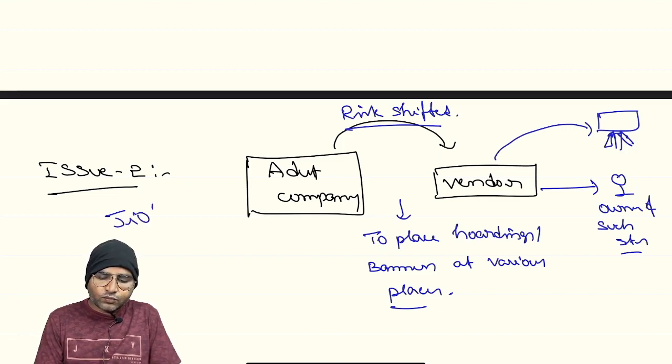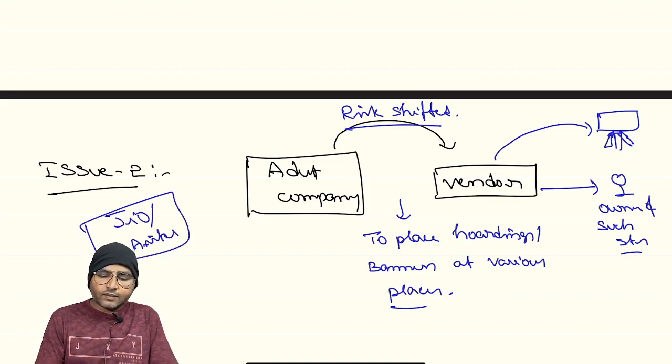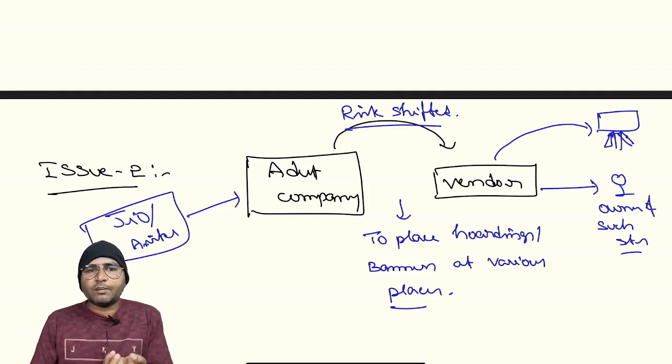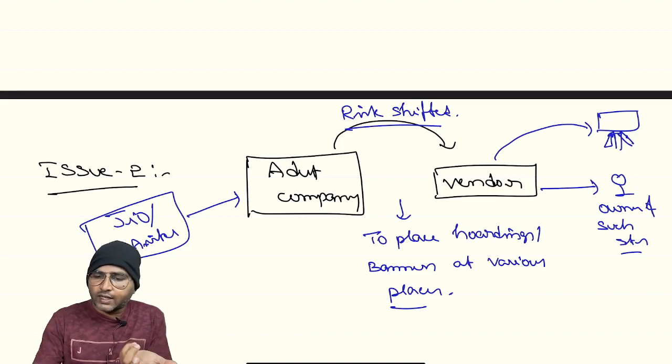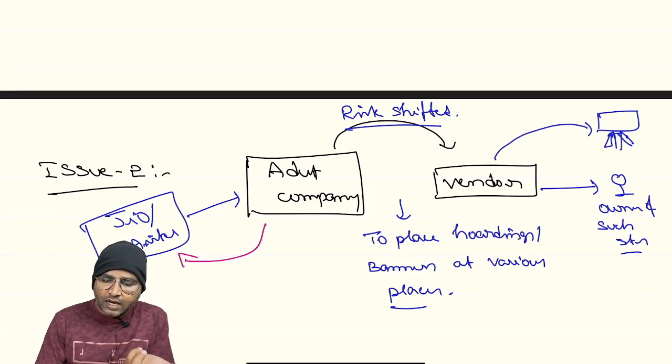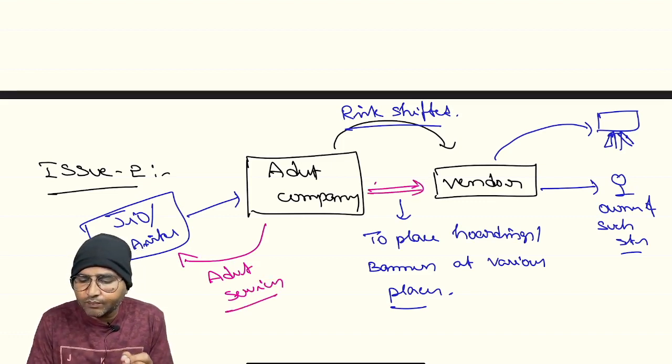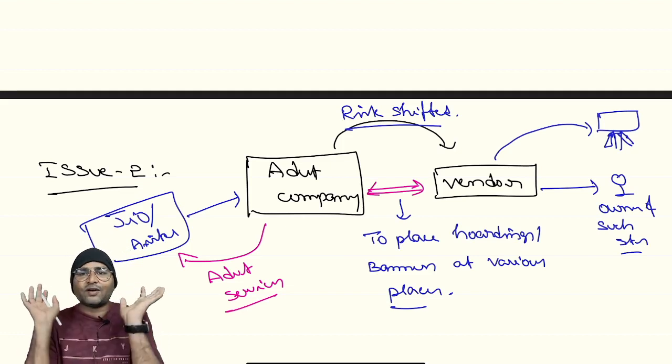Actually, let us assume Jio or Airtel gives a contract to the advertisement company. The advertisement company will charge money to Jio or Airtel, and this is purely an advertisement service, no doubt. Now the question is, what is the service between the advertisement company and the vendor?